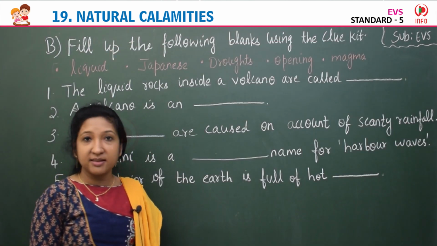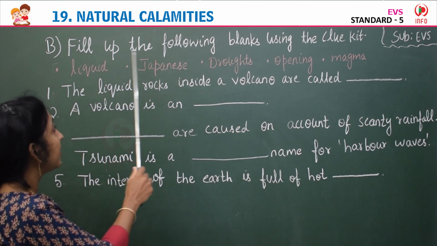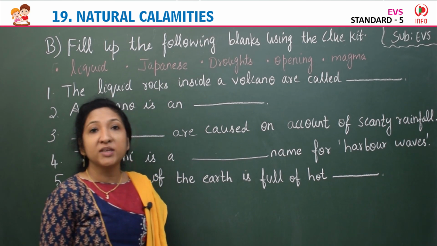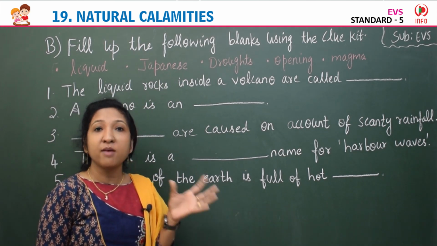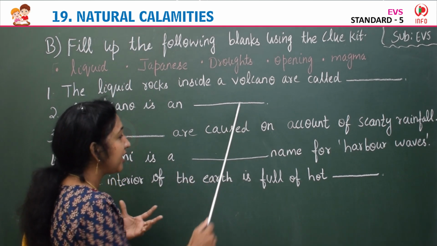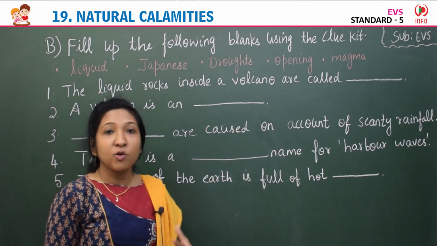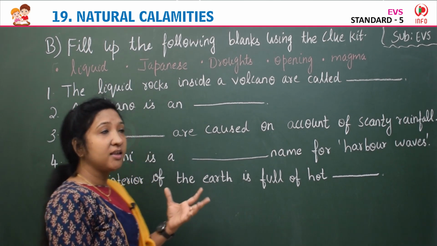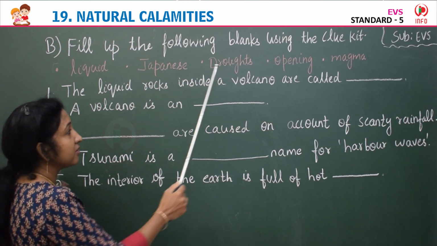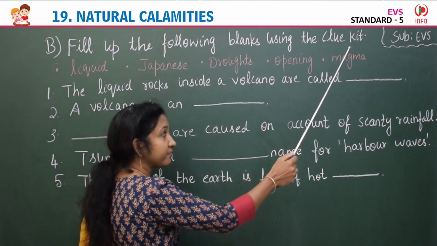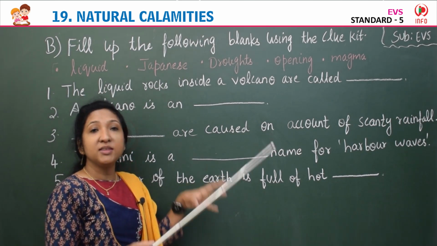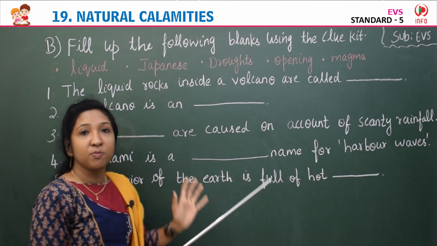Children, so our next exercise is exercise B. Fill up the following blanks using the clue kit. There is a clue kit given here. The clue kit has some words, so using those words, you have to fill each blank. Let us see what words are given in the clue kit. Liquid, Japanese, droughts, opening, magma. These are the words given in the clue kit. Using these words, you have to fill each blank.